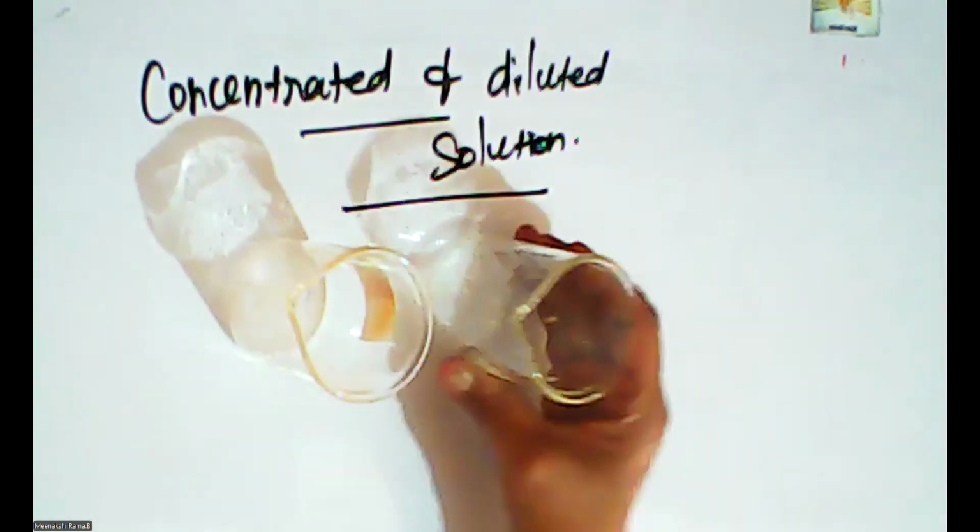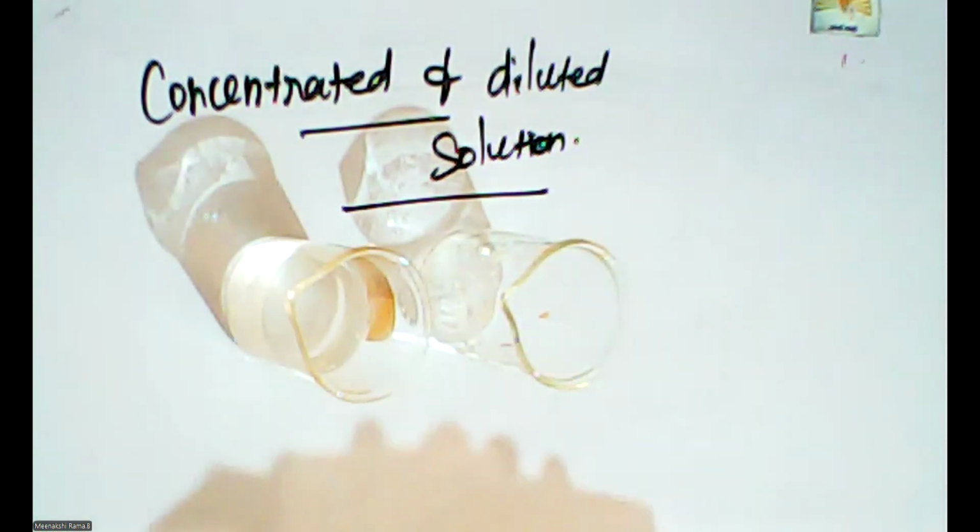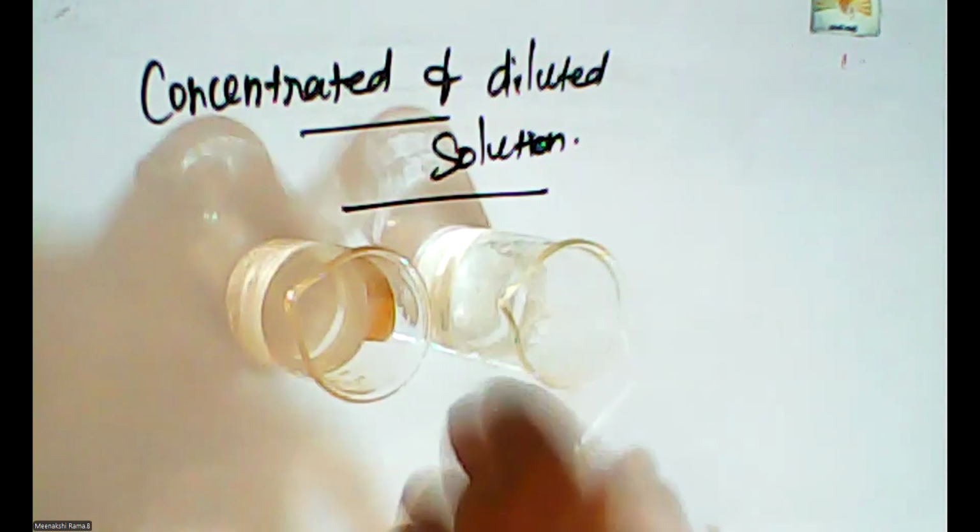I'm taking two beakers, adding the same amount of water. So the solvent level is the same. I'm taking 100 ml of water.